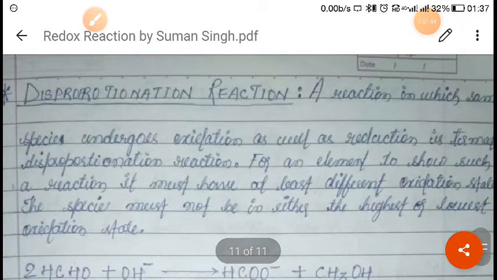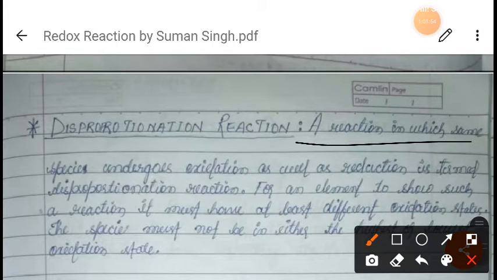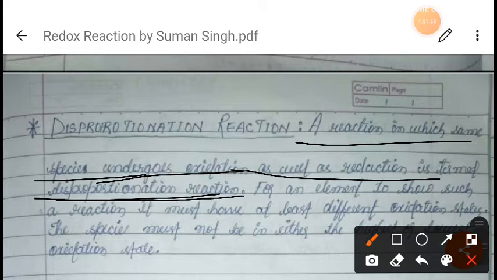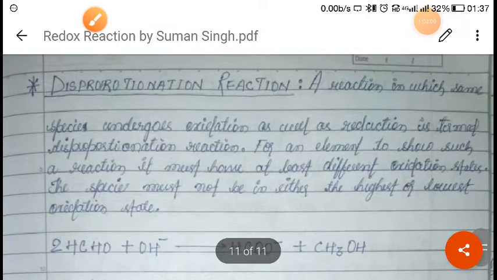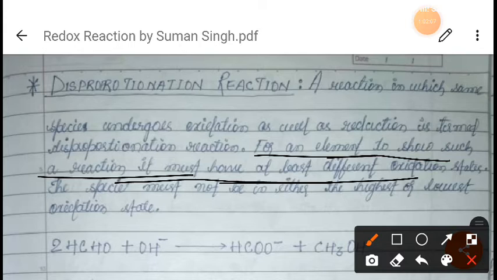Now the last thing is the disproportionation reaction. So what is a disproportionation reaction? A reaction in which the same species undergoes oxidation as well as reduction is known as a disproportionation reaction, right? For an element to show such a reaction, it must have at least three different oxidation states.